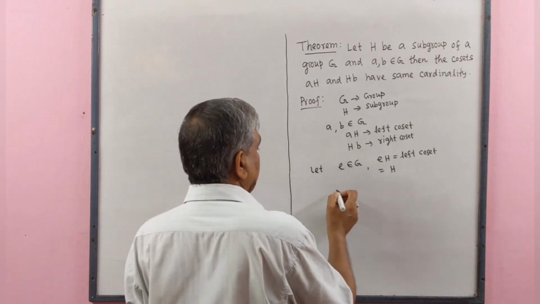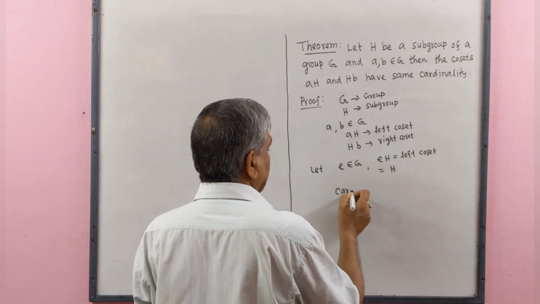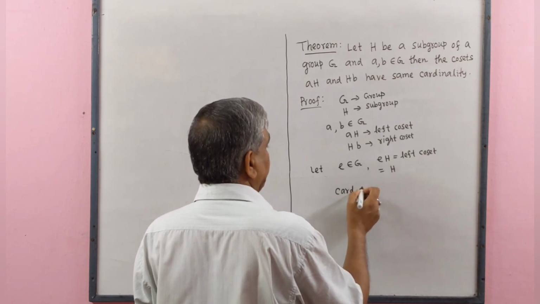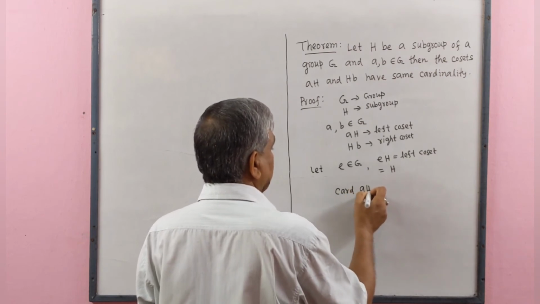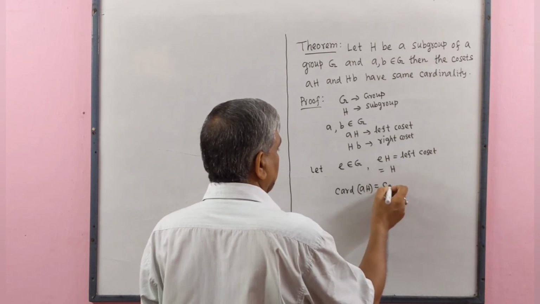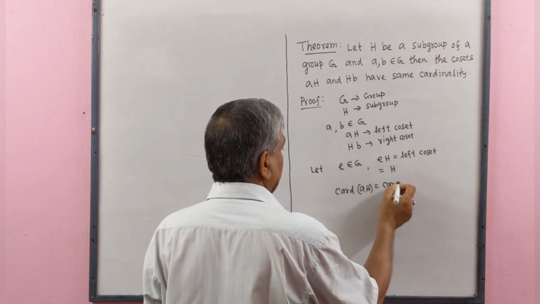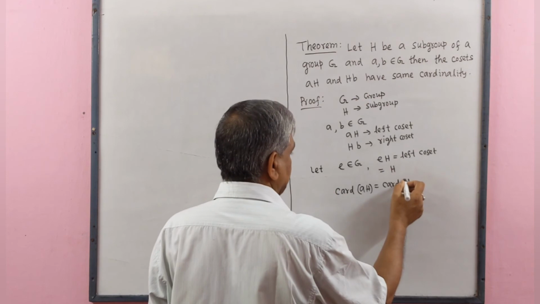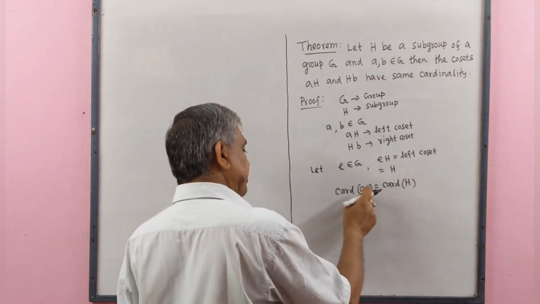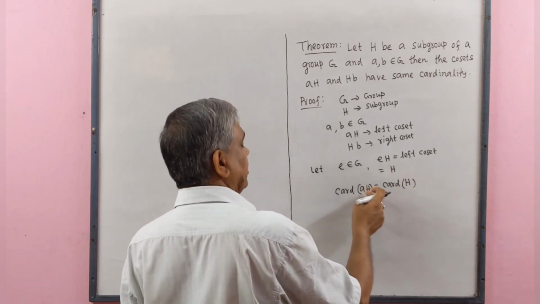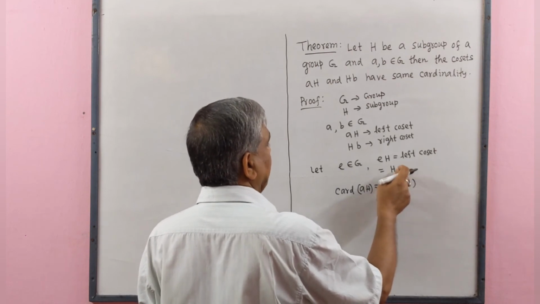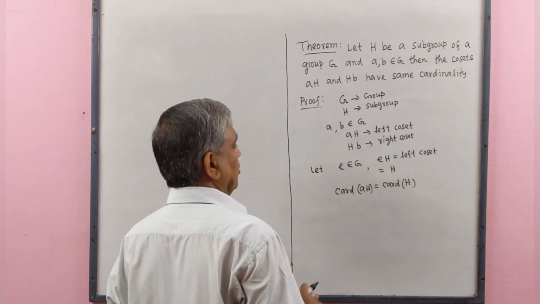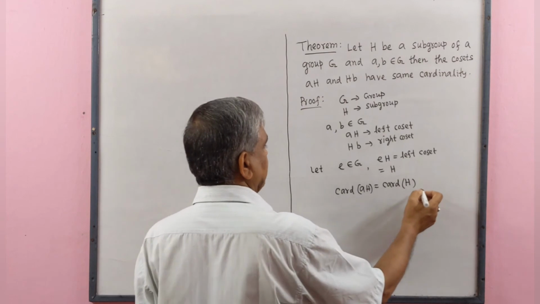Therefore, cardinality of aH equals cardinality of subgroup H, because aH and H are left cosets of H. Let this be number 1.